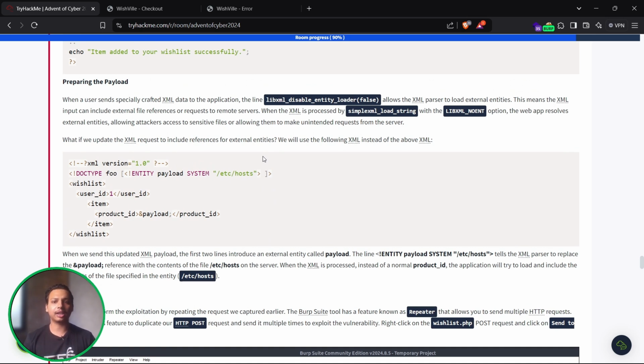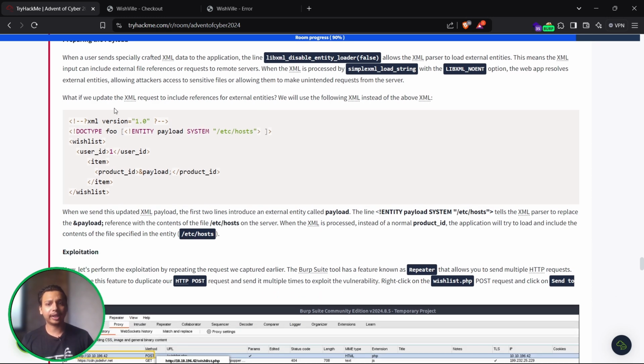When a user sends specifically crafted XML data to the application, the line libxml_disable_entity_loader set to false allows the XML parser to load external entities. This means that XML input can include external files, references, or requests to remote servers. When the XML is processed, simplexml_load_string with the LIBXML_NOENT option, the web app resolves external entities, allowing an attacker to access external sensitive files or make unintended requests from the server. So again we have to give the DTD, that is the document type definition.